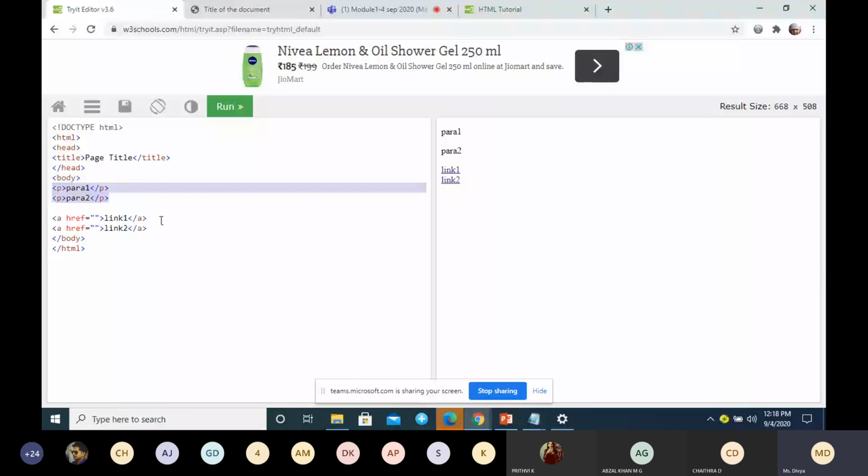I'll give one more example here. See, strong. What type of example is this, inline or block tag? Inline tag, because it will appear in the same line. Test 1 and test 2 appear in the same line. So this is an example for an inline tag.